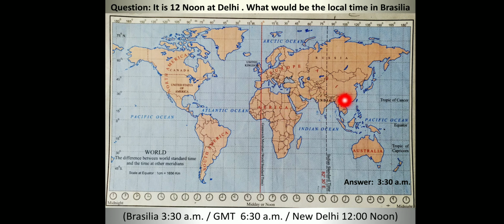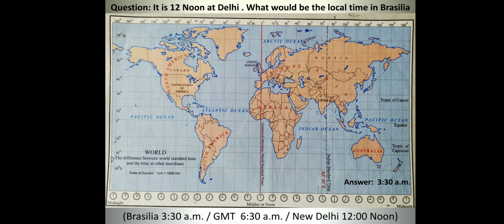But actually, as I told you, there is a difference of 2 hours in the east. Suppose in Assam Arun is calling his mother at 7 a.m. At the extreme there is a difference of 2 hours. So 7 means, go back 2 hours, that is 6 and 5. Actually in the western part, Jaisalmer, at the time when Arun is calling his mother, it is 5 a.m. But India follows one time zone, that is why the time will be the same, that is 7 only. I hope you have understood this, children.